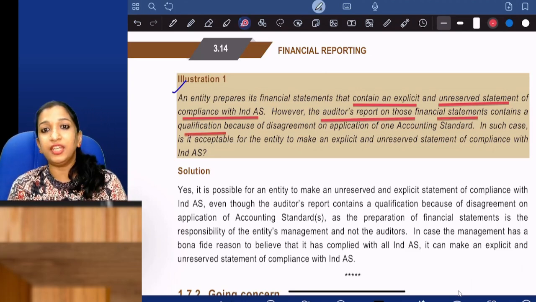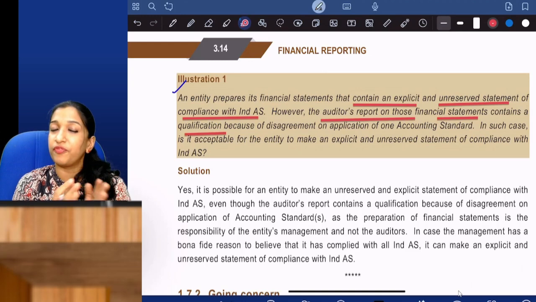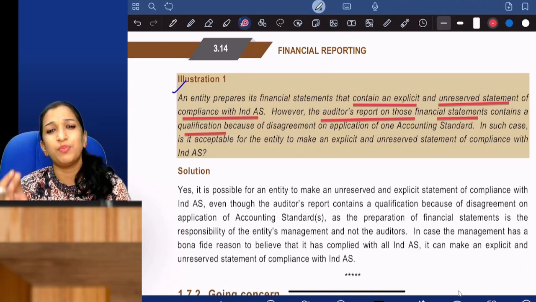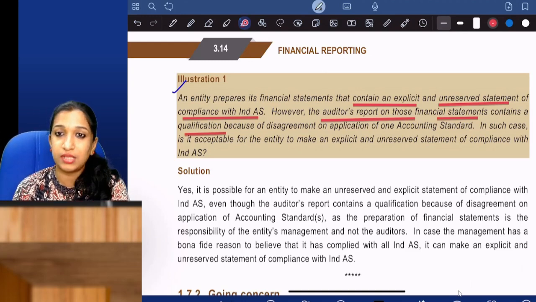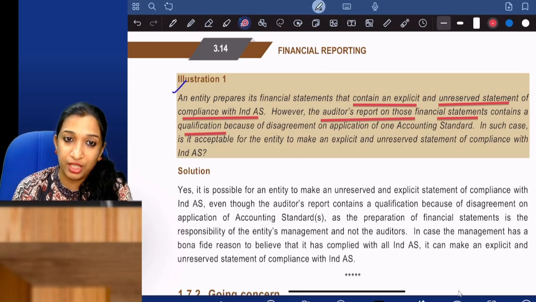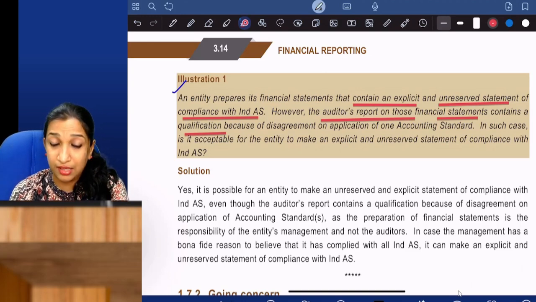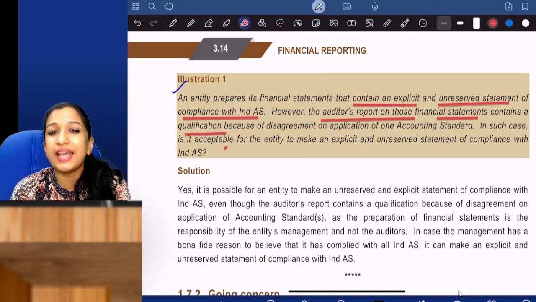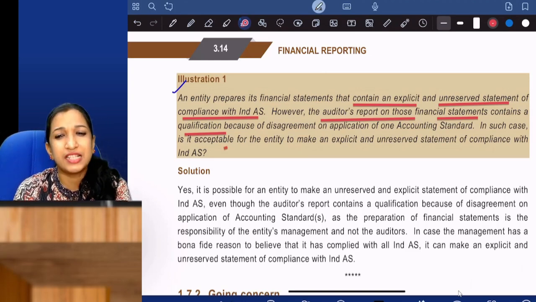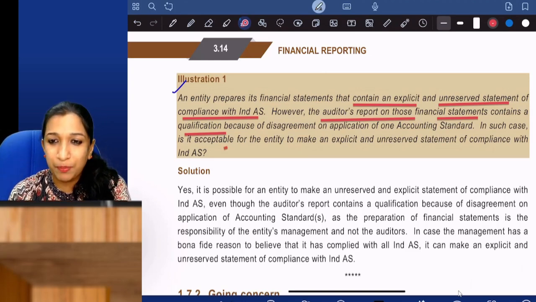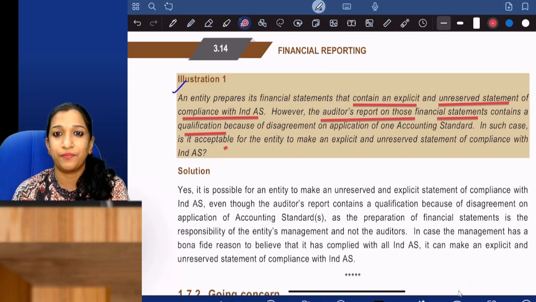The management says the financial statements comply with Ind AS, but the auditor's report contains a qualification because of the disagreement on application of one accounting standard. In such case, is it acceptable for the entity to make an explicit, unreserved statement of compliance with Ind AS?